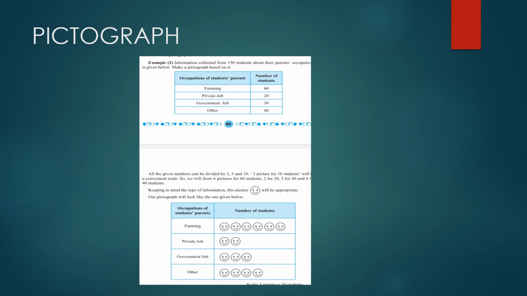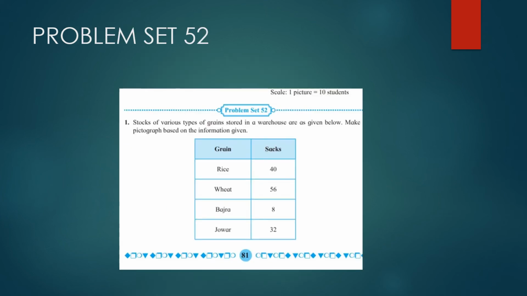So let's solve one sum from the problem set. Stocks of various types of grain stored in a warehouse are given below. Make a pictograph based on the information given. Okay, so we have grains: rice, wheat, bajra and jowar, and sacks. How many are there? 40, 56, 8 and 32.